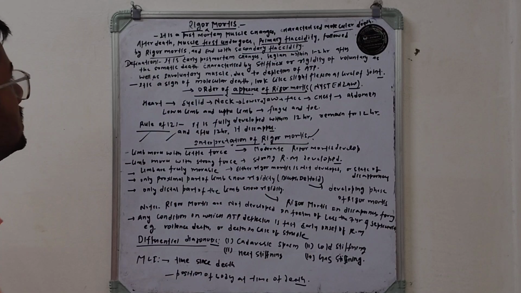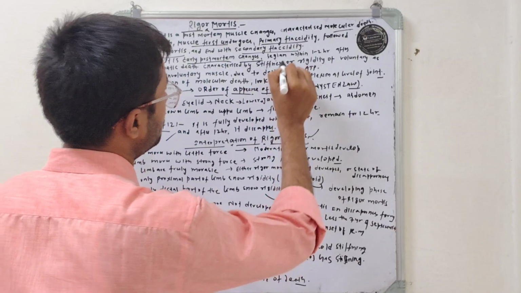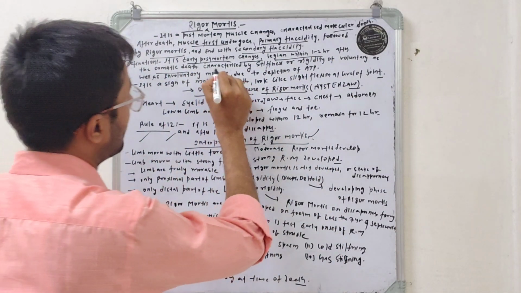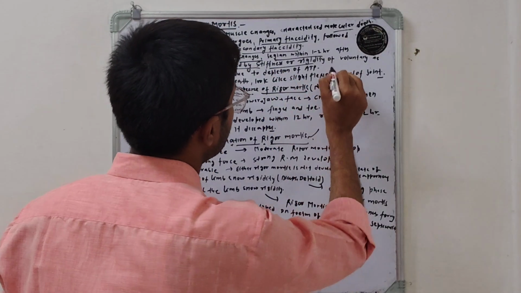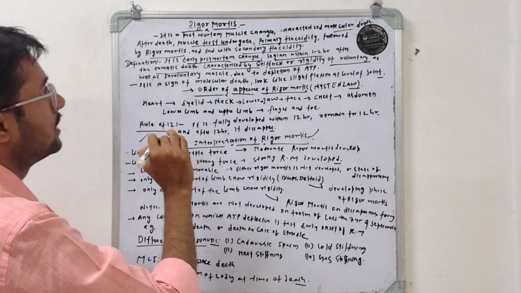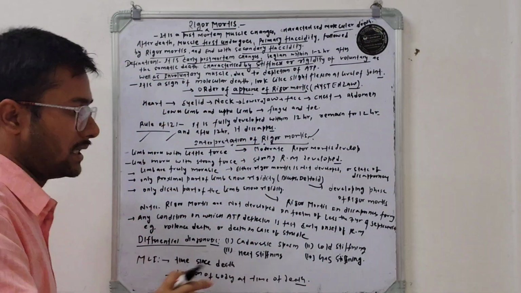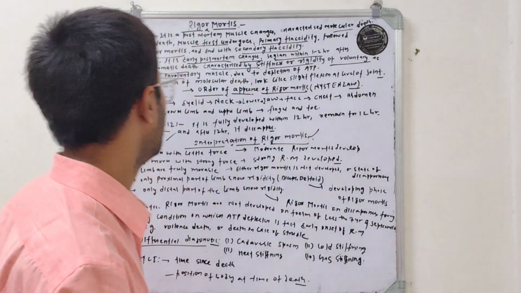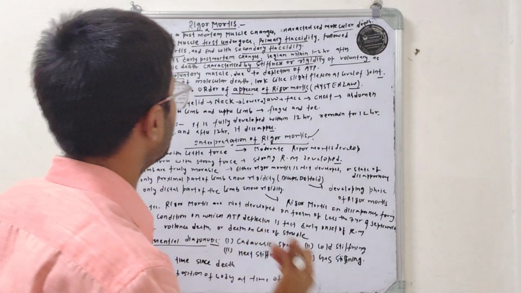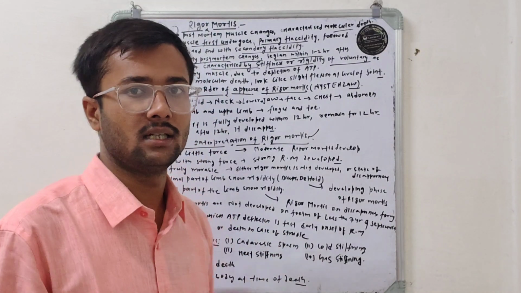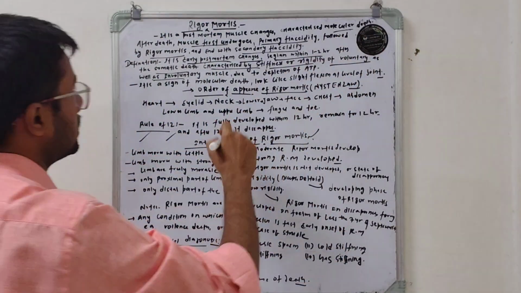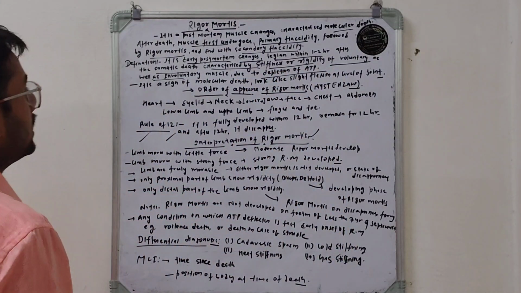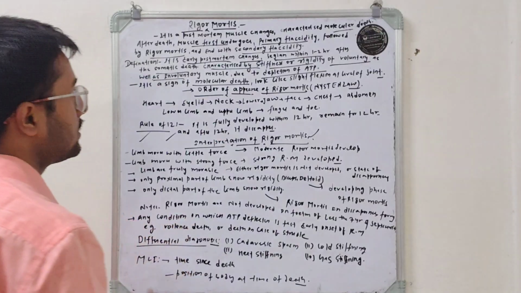Definition: it is an early post-mortem change beginning within 1 to 2 hours after somatic death, characterized by stiffness or rigidity of the voluntary and involuntary muscles. Stiffness develops in both voluntary and involuntary muscles. This stiffness develops due to the depletion of ATP. It is a sign of molecular death.